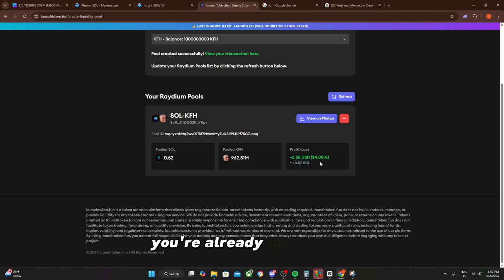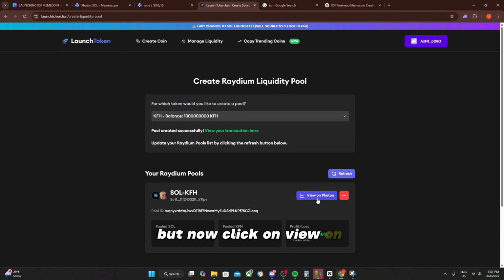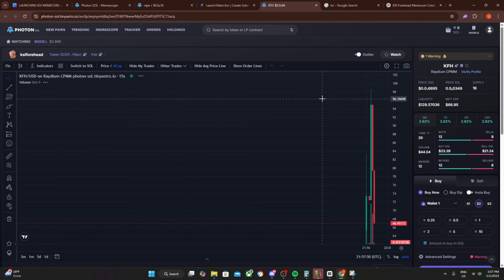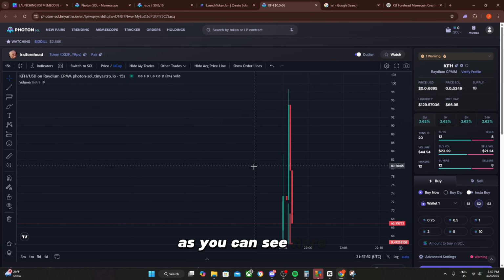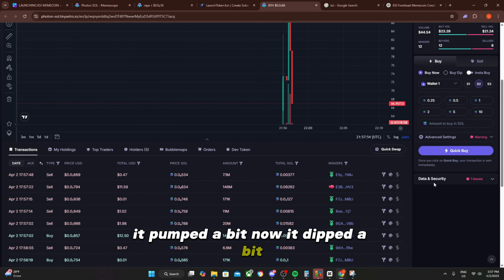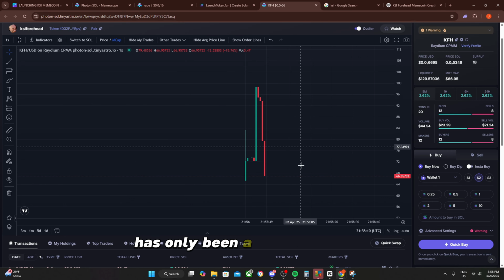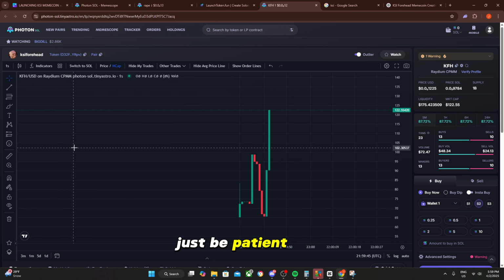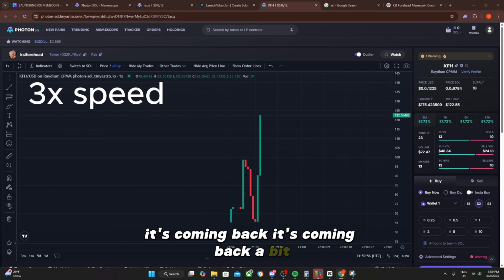Okay, it popped up. As you can see, you're already up in profit. But now, click on view on Photon. And now your coin is live. Okay, as you can see here, it pumped a bit, now it dipped a bit. But do not be discouraged. It has only been a couple seconds. Just be patient. Okay, it's coming back a bit.